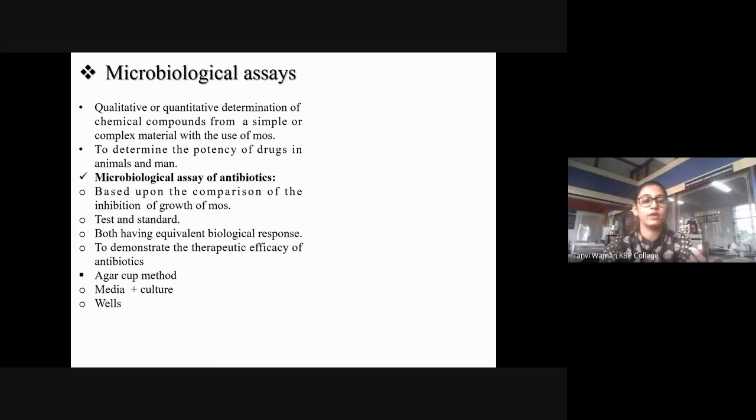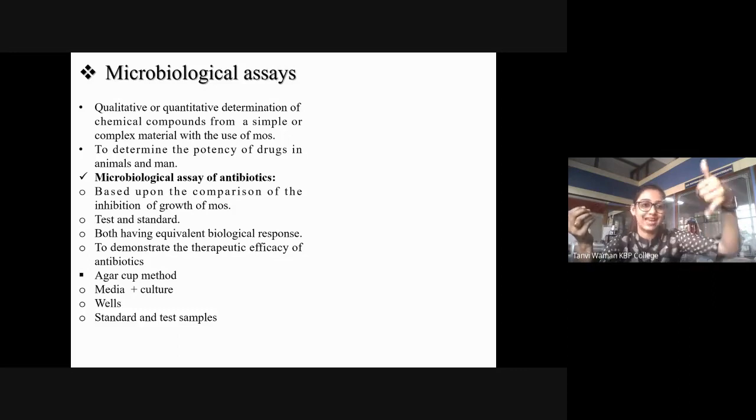तो क्या होगा? When you bore a well in the media, खड्डा हो जाएगा, but आजू बाजू में अगार रहेगा and microorganisms are going to be there. Then again you're going to use standard and test samples. You're going to put the concentration. Liquid रहता है, right? When you do the agar cup method, your formulation is always liquid.